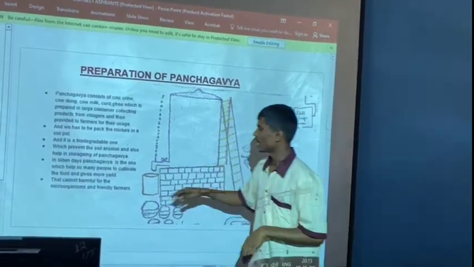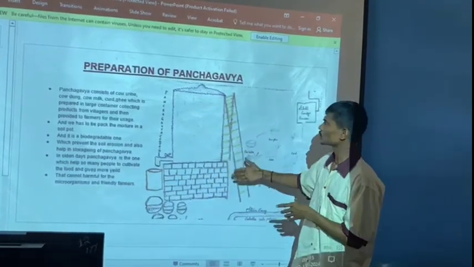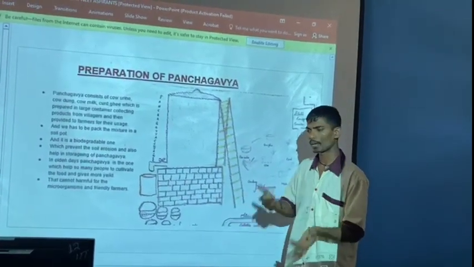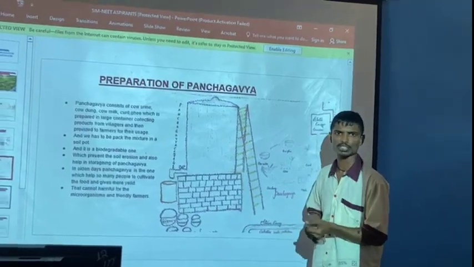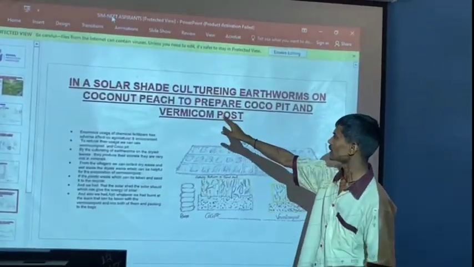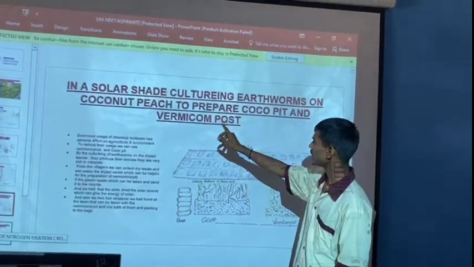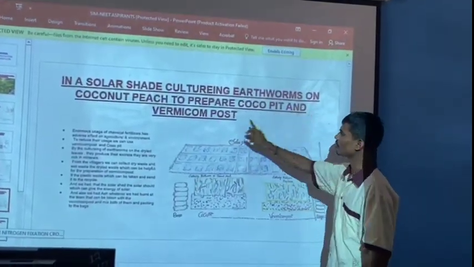So like that, they cannot be harmful to the organisms and friendly farmers. If we can use all these things, they cannot harm the microorganisms and friendly farmers. If we use chemical fertilizers, they harm all those things. Next is, in a solar shed, culturing earthworms on cocoa peat to prepare cocoa peat and vermicompost.